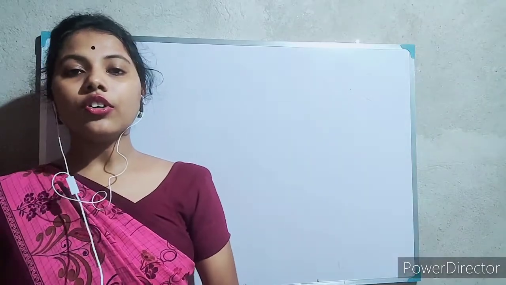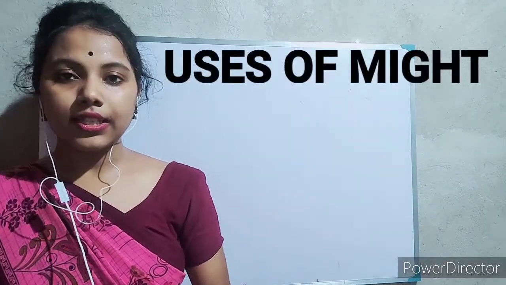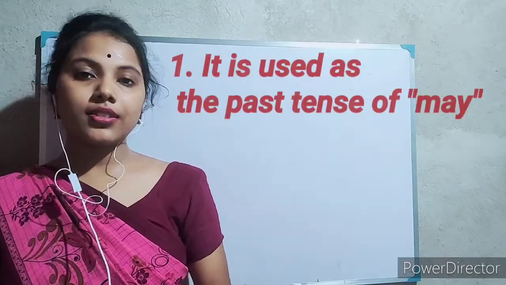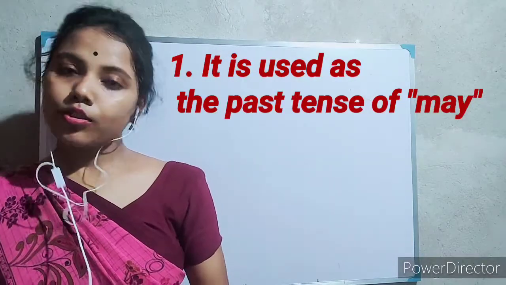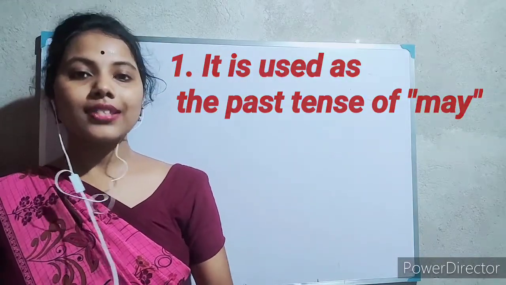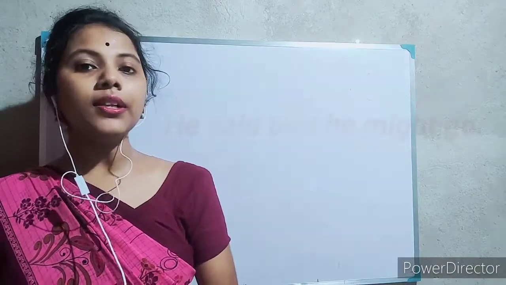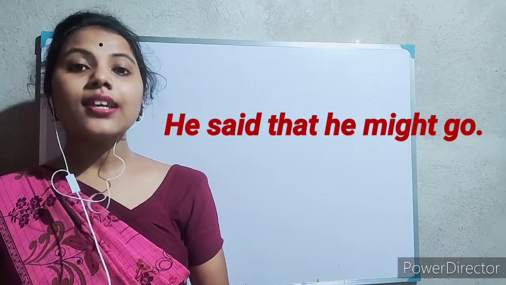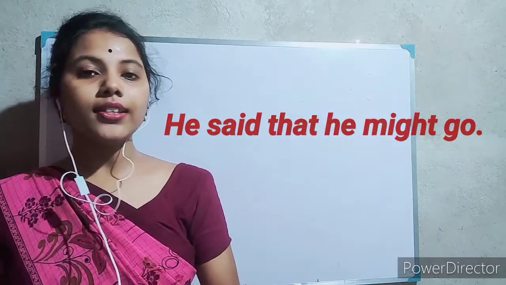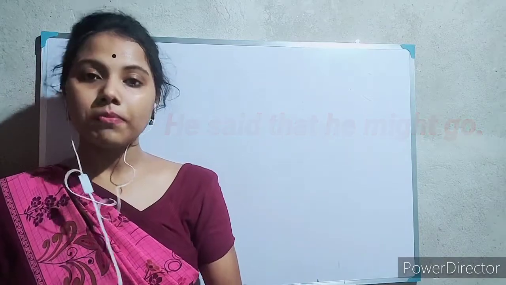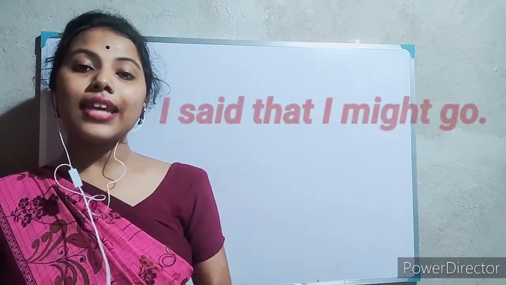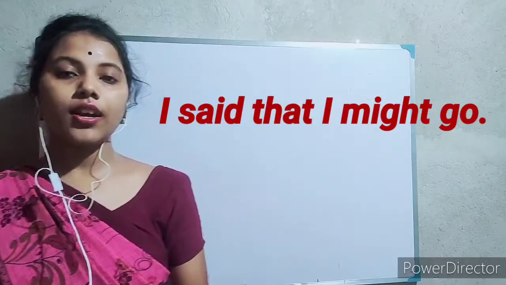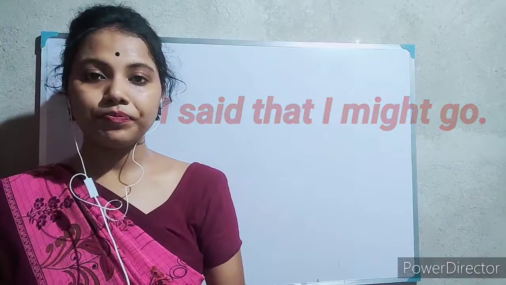First of all, we are going to talk about the uses of might. If you see the word might, you can understand that it is the past tense of may, M-A-Y. So yes, first use of might is as the past tense of may. For example, he said that he might go. So here might is used as the past tense of may. If I say, I said that I might go, again you see might is used here as the past tense of may.